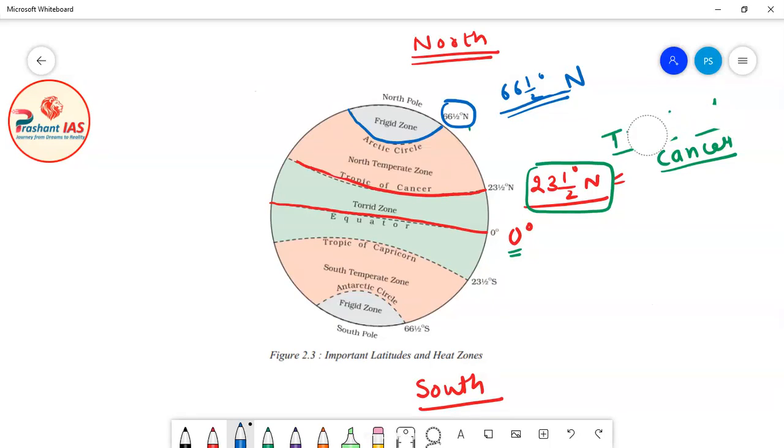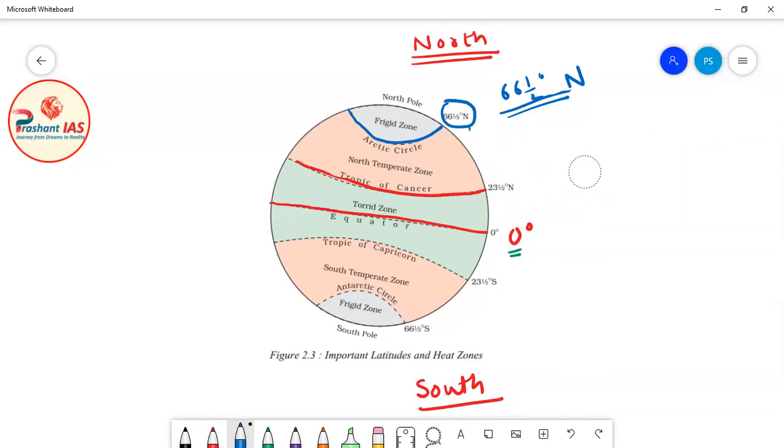The name of this latitude is Arctic Circle. So Arctic Circle is the next important latitude after 23.5 degree.